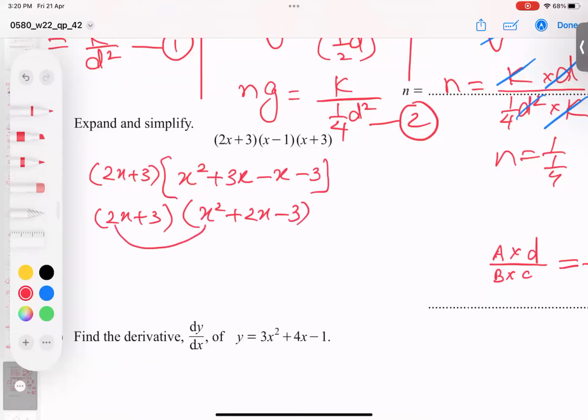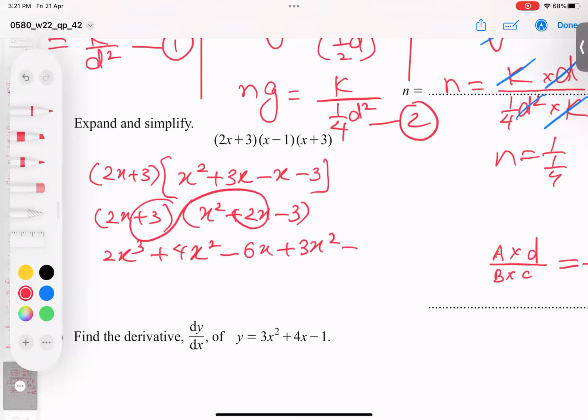Now I'm multiplying with that, I get 2x cube. So this into this, 2 2s are 4 and x into x squared. This into this, plus minus minus 6x. Now this into that, 3x to power 2. 3 into 2, 3 2s are 6x.